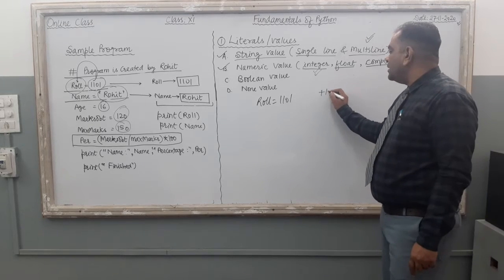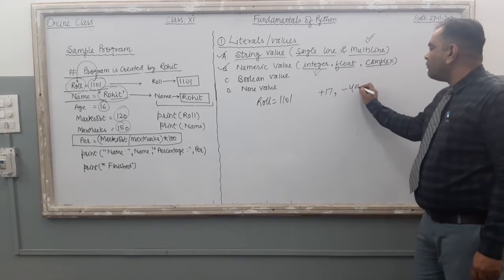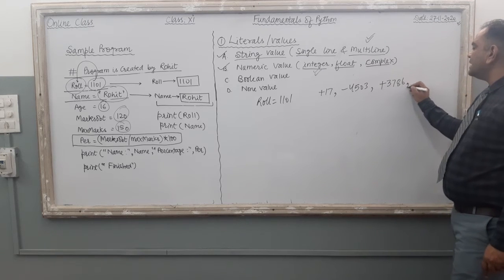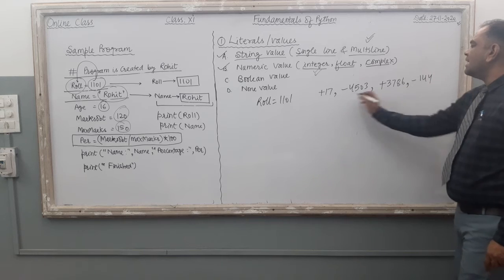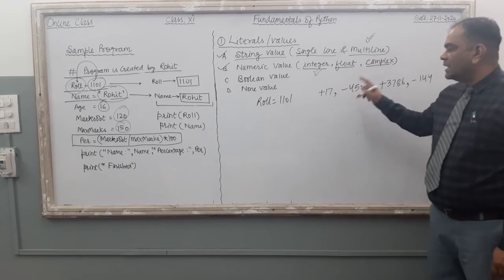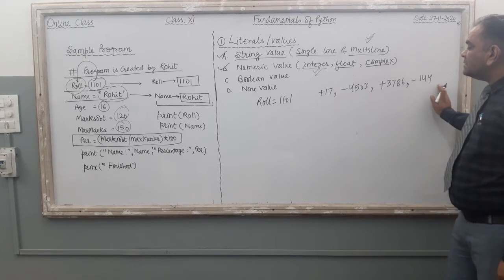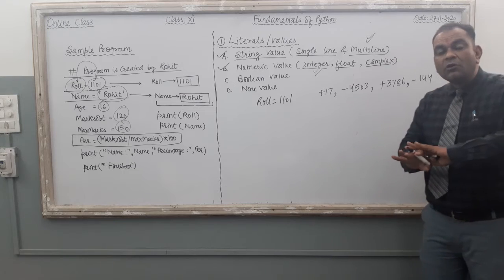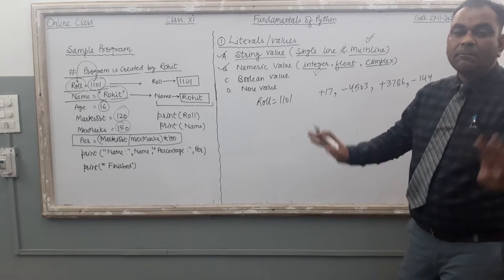Normally, integer values are plus 17, minus 4503, then plus 3786, then minus 144. These are the legal integer values. Plus means positive value, minus means negative value, and all these values are whole numbers, meaning without fractional part, without decimal part.